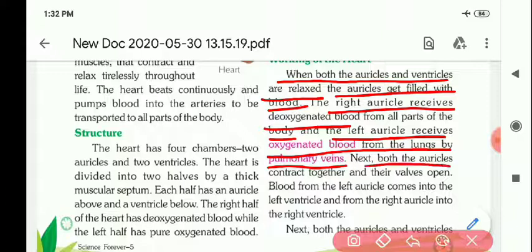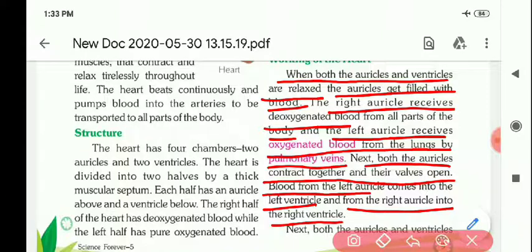Next, both the auricles contract together and their valves open. Blood from the left auricle comes into the left ventricle and from the right auricle into the right ventricle.